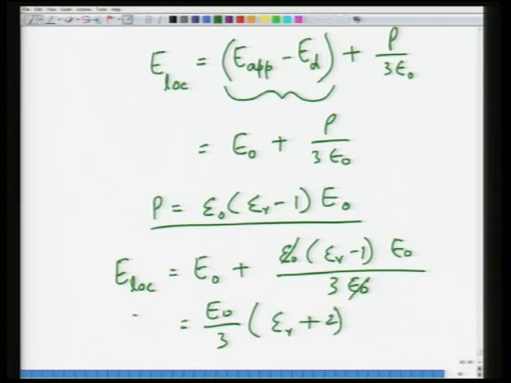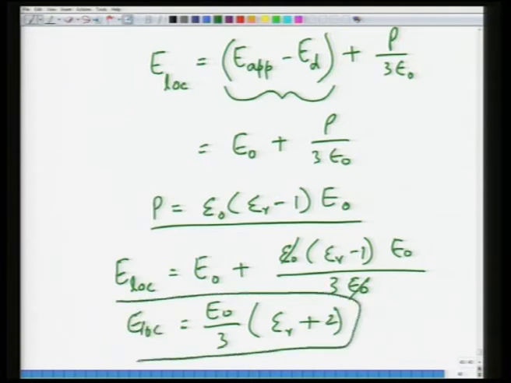So, you got this expression for E local in terms of the field which is experienced by the dielectric macroscopically. Okay. You can see that the local field is different from the macroscopic field which is measured due to application of applied voltage.